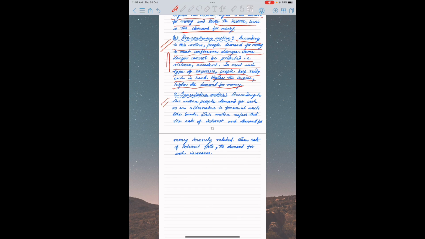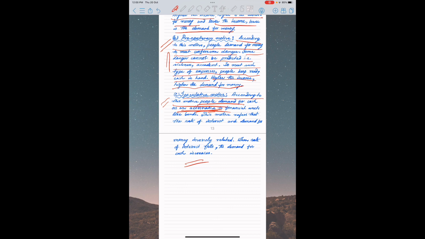Now come to the point, speculative motive. Speculative motive is associated with the rate of interest. Higher the rate of interest, lower will be the demand for money. Lower the rate of interest, higher will be the demand for money. Since money is the most liquid asset among all kinds of assets, because of this liquidity, people want to keep money as ready cash in hand.